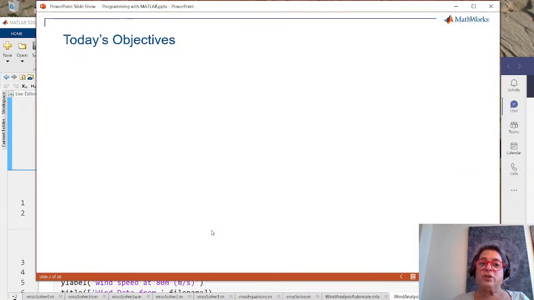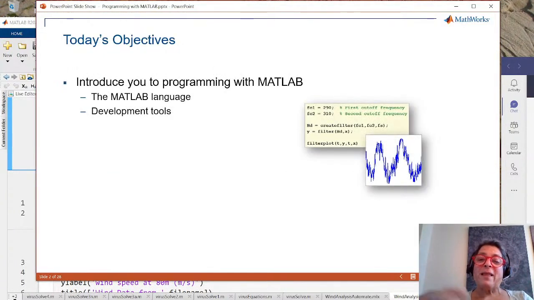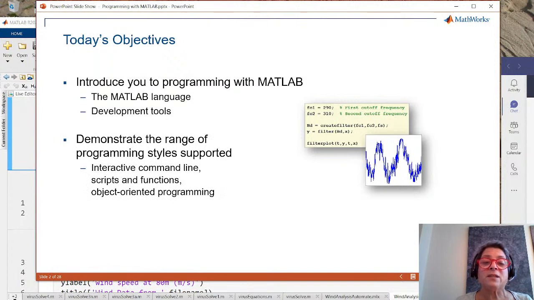So my objectives are to introduce you to programming with MATLAB from the point of view of the programming language a little bit. Hopefully many of you have used MATLAB and already enjoy some of that. I'm also going to show you some of the development tools that I use that I find very helpful. In addition, I want to demonstrate a range of programming styles, going all the way from the command line, where we're just doodling around and making a quick computation, to doing something potentially more complex.